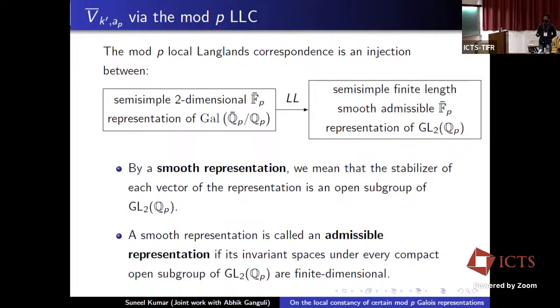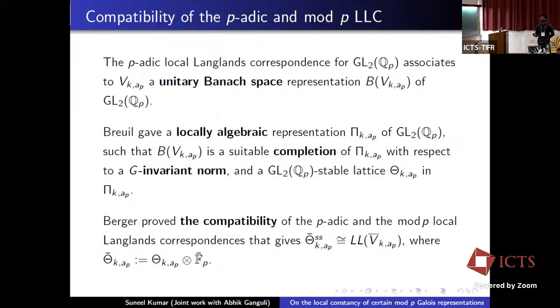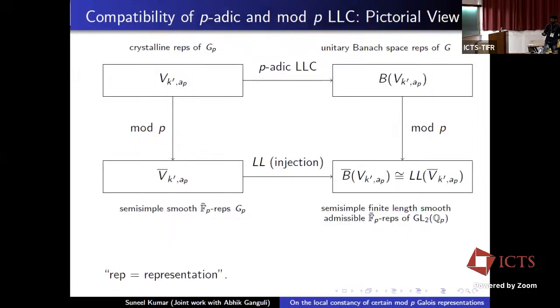We also note that both sides of the mod p local Langlands are given very explicitly, which is important in the computation of B̄_{k',a_p}. But let me explain what I mean by the compatibility of p-adic and mod p local Langlands correspondence, using this diagram.